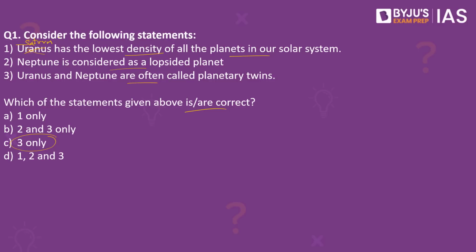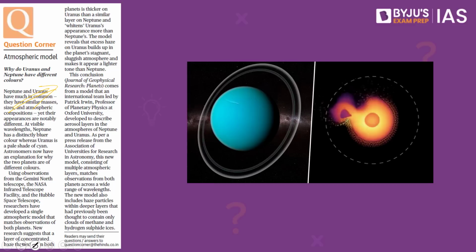When we look into the second statement, Neptune is considered as a lopsided planet. This option is once again wrong, because it is Uranus that is considered a lopsided planet. This is unique in our solar system. The massive planet Uranus tilts 90 degrees on its side. This orientation might be due to a collision which the planet suffered in its formative stages, and as a result it is not Neptune but Uranus.